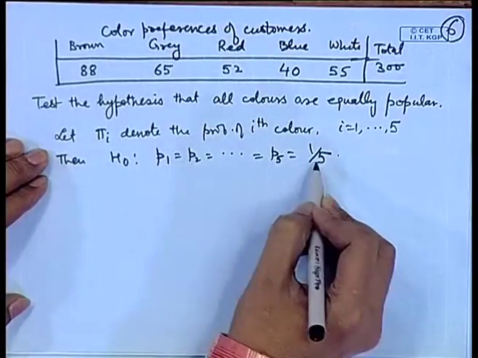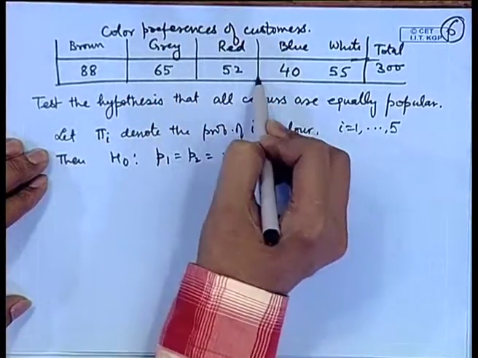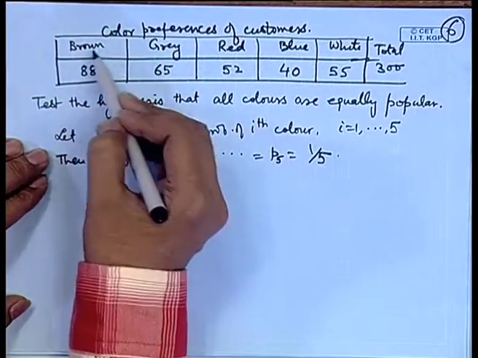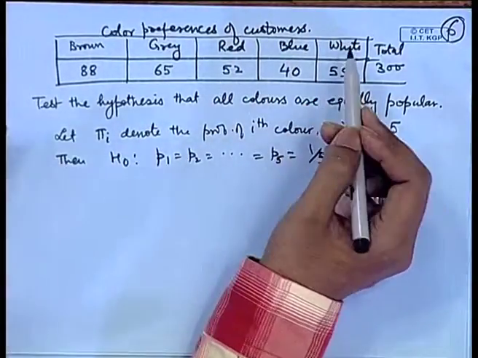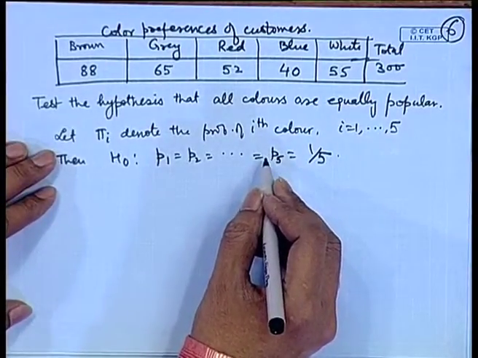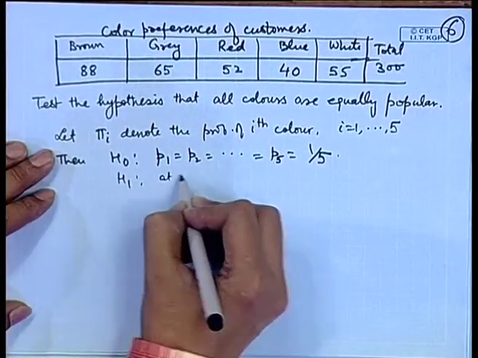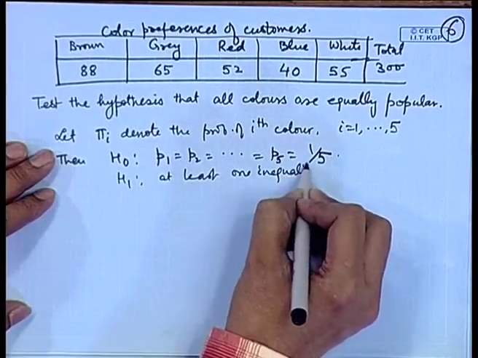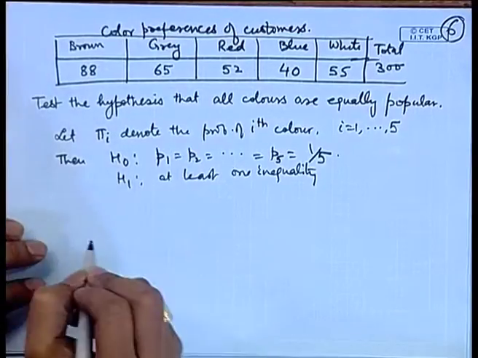Now, here basically the cell or interval is actually the type. So, brown is one type, gray is another type, red is another type, blue is another type, white is another type. So, this is again a multinomial situation, and here we are assuming the probabilities to be same in the null hypothesis. H 1 is that at least one inequality holds.